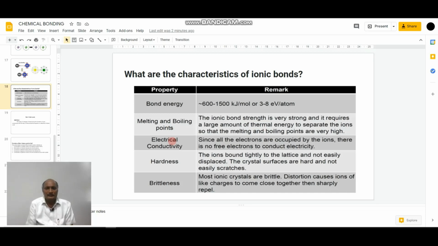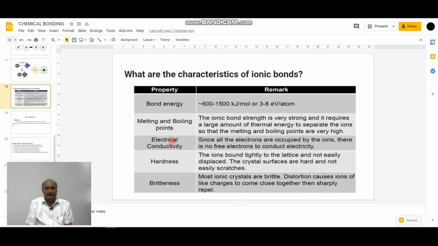So coming to the bond energy, the bond energy of an ionic compound varies from 600 to 1500 kilojoules per mole or 3 to 8 electron volts per atom.